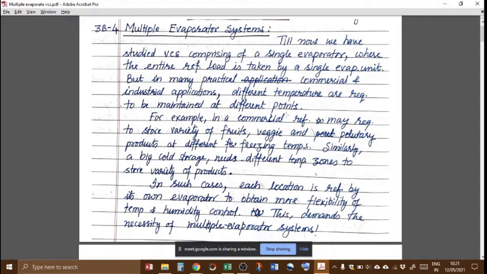As we have quoted the example, if we want to store different varieties of fruits or poultry items, all these items have different freezing points. So how will you maintain different temperatures and different freezing points, different zones to store these vegetables, fruits and poultry items? For that we cannot do it with a single evaporator coil. For that we need multiple evaporators. So this is the main basic necessity of the multiple evaporator system.